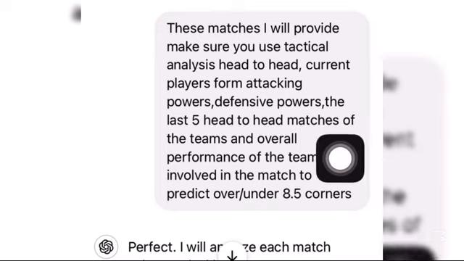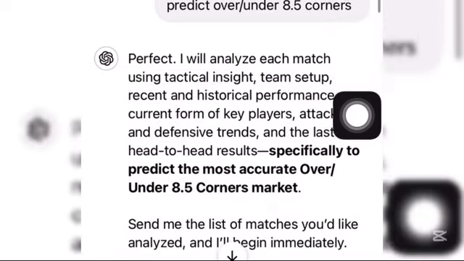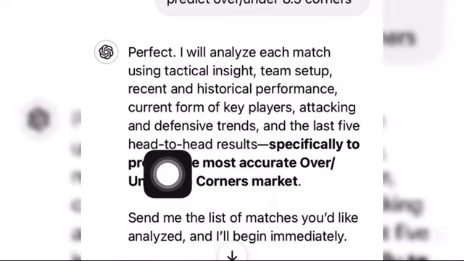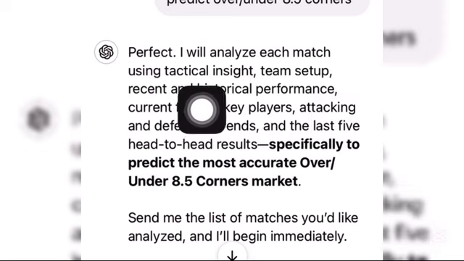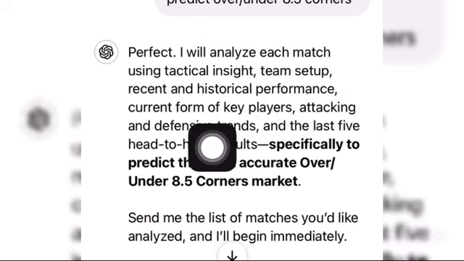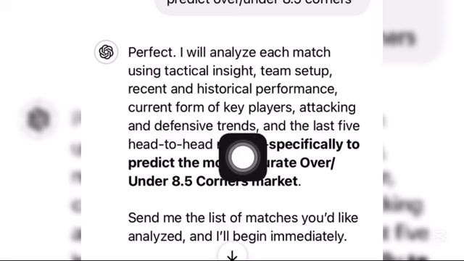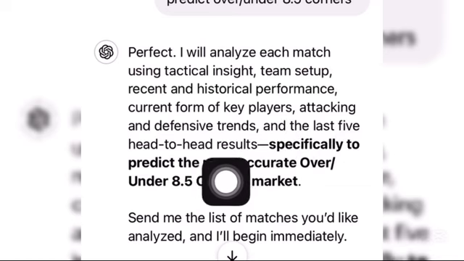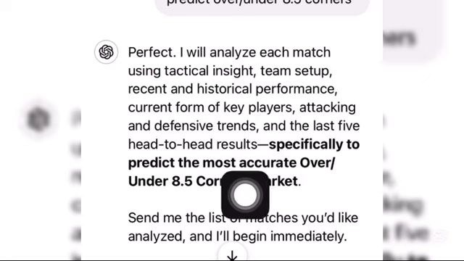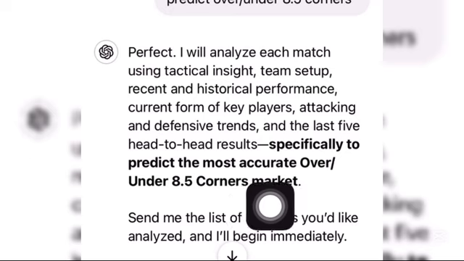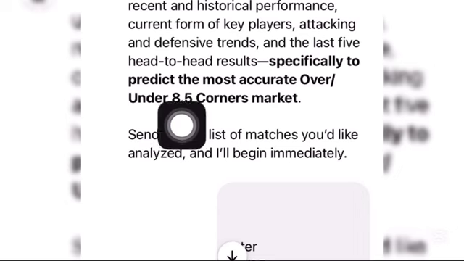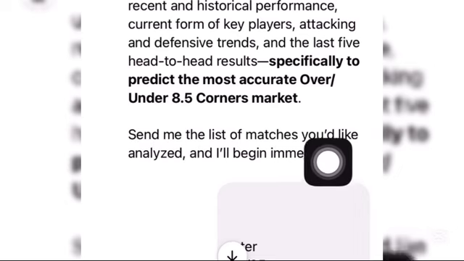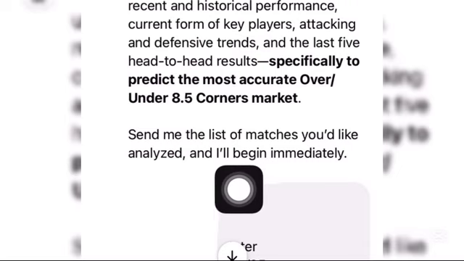After you have copied and pasted this prompt, ChatGPT will give you this response: Perfect. I will analyze each match using tactical insights, team setup, recent and historical performance, current form of key players, attacking and defensive trends, and the last head-to-head results specifically to predict the most accurate over and under 8.5 corners. After that, it will tell you to send the list of matches that you would like it to analyze for you.